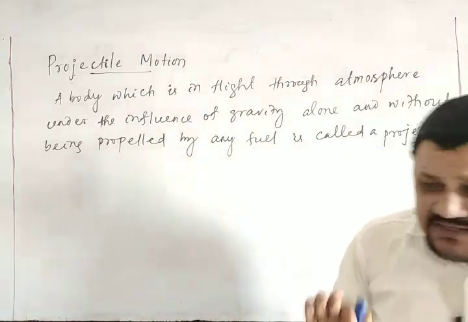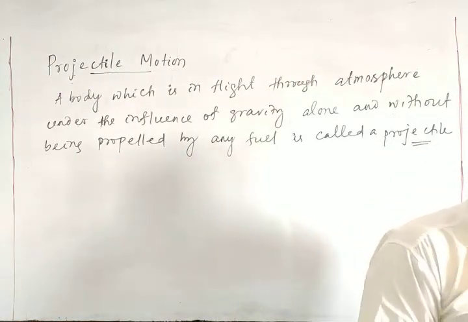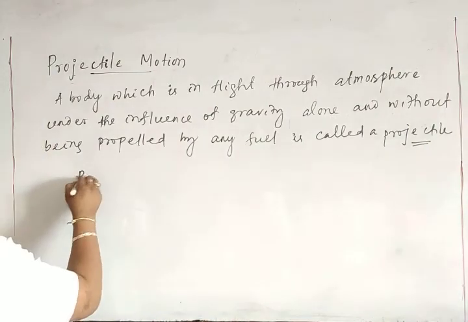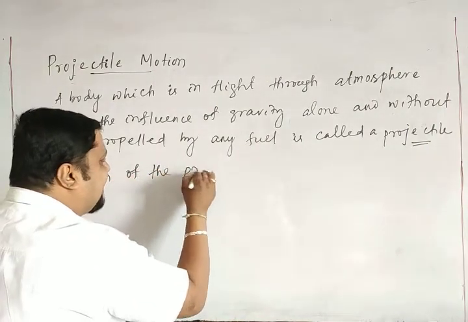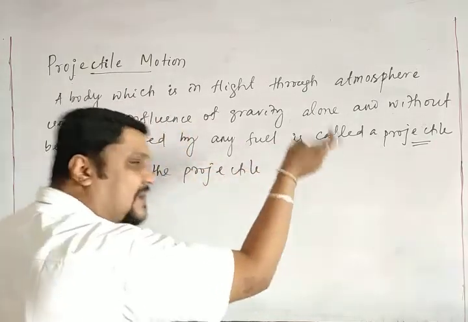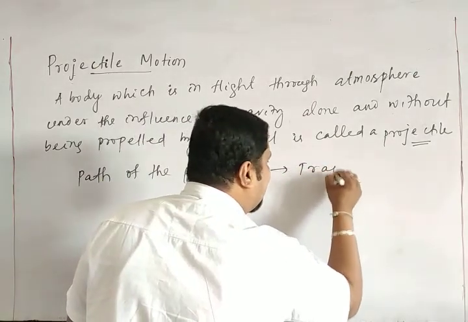Then the path followed by a projectile is called its trajectory. The path of the projectile, that is, of that body, is called its trajectory.